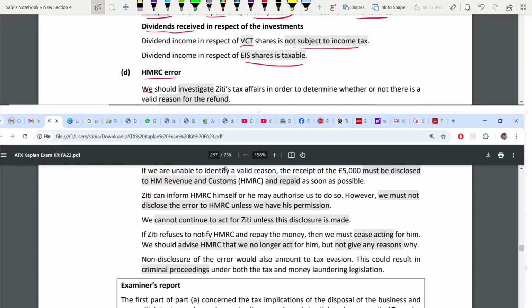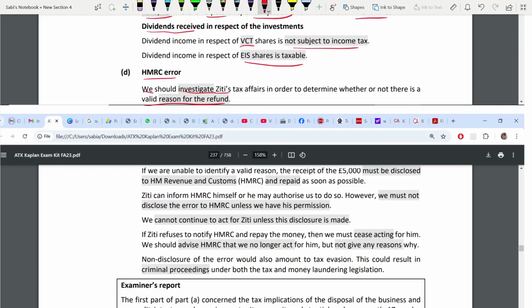So first, always start by referring to investigation. Whatever the ethics question is, we should investigate that tax affair. Whose tax affair? Ziti's tax affair. Mention the name of the company. First, you have to check the validity. Do not just straight away jump to the conclusion, okay, this is unethical, this is ethical.